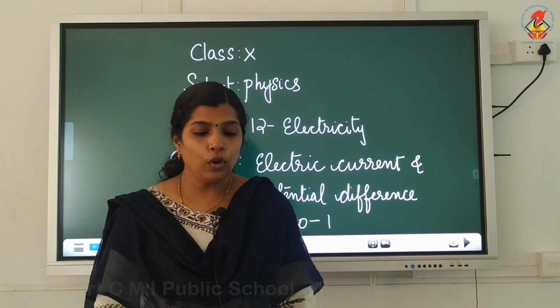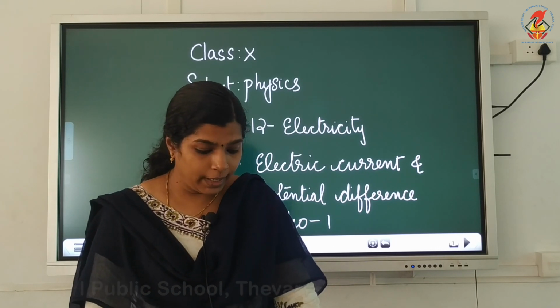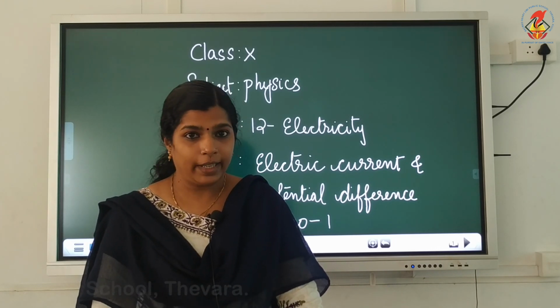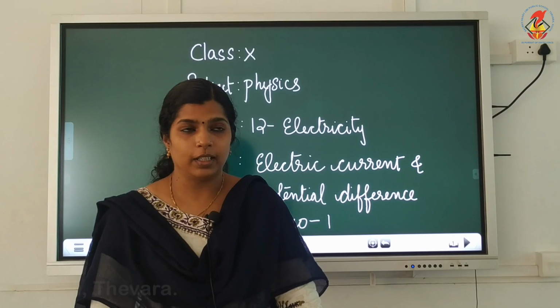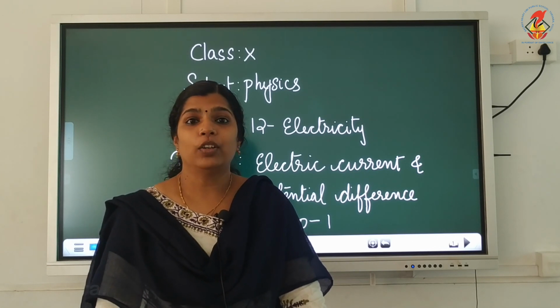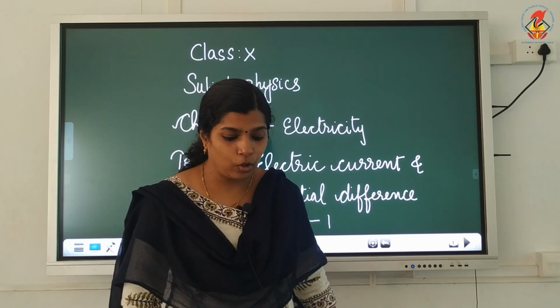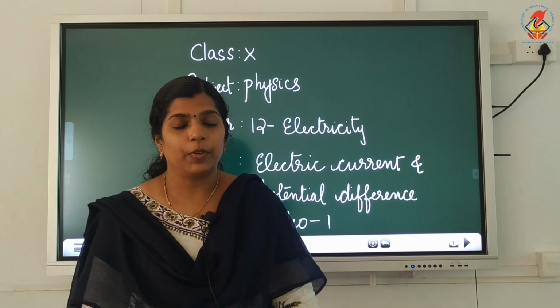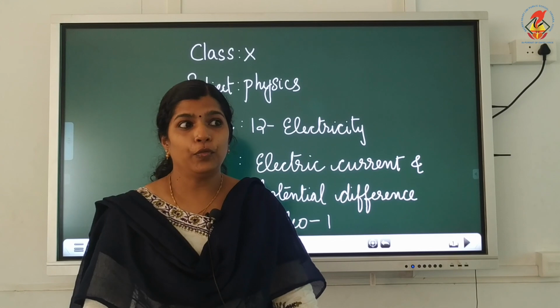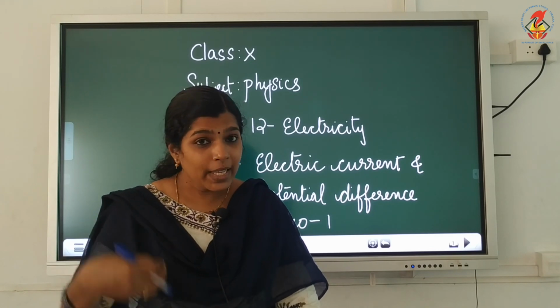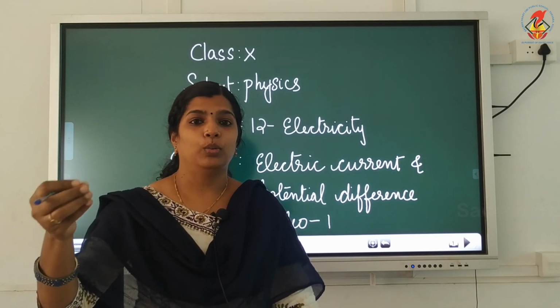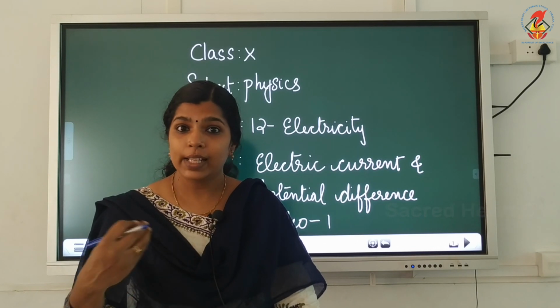So, the flow of electrons in a particular direction in the conductor generates electric current. The force which makes the electrons move is provided by the cell.